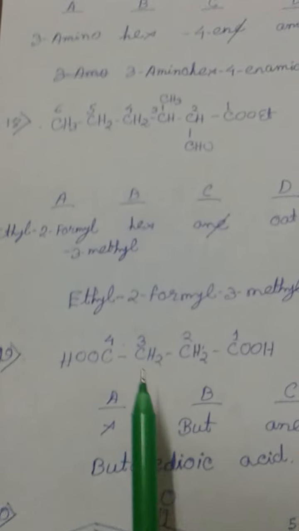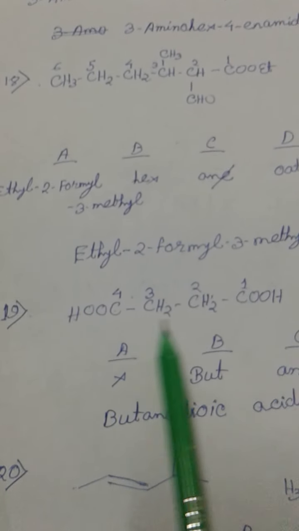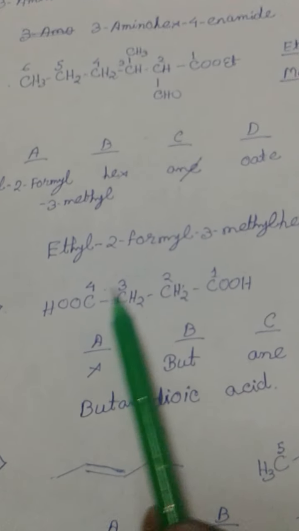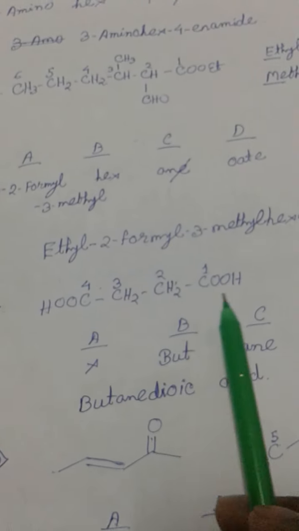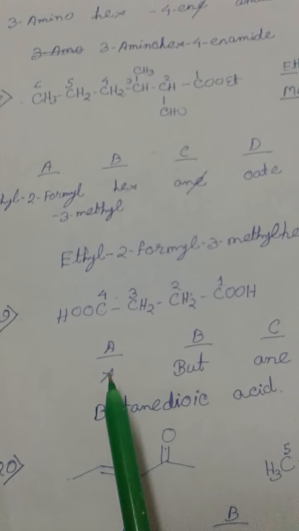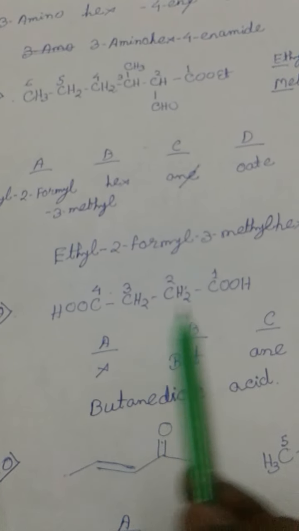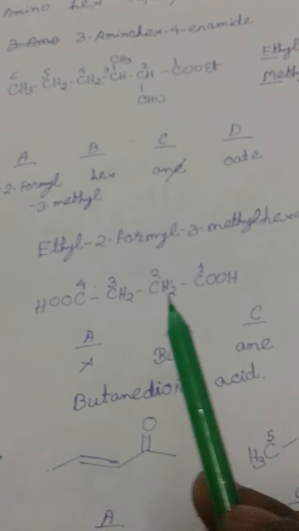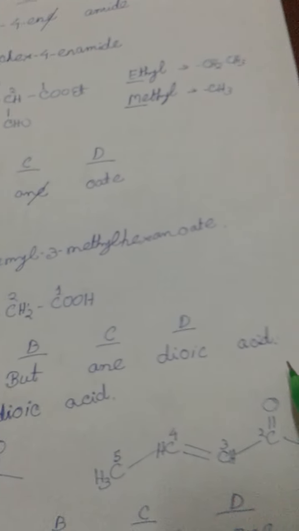And if 2 functional groups are present in the molecule and they are the same, both COOH, we must consider both as main functional groups and include their carbons in the main chain. Here no side chain is present, so we do not write anything in position A, and the main chain has 4 carbons, so but, and carbon-carbon single bond, so an, and 2 COOH groups are present, so dioic acid.